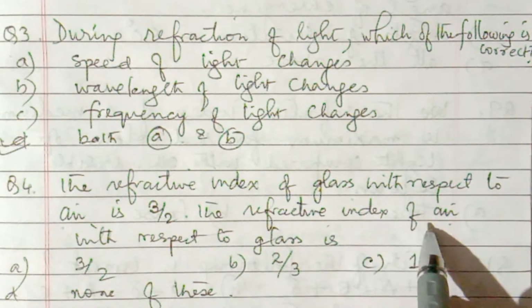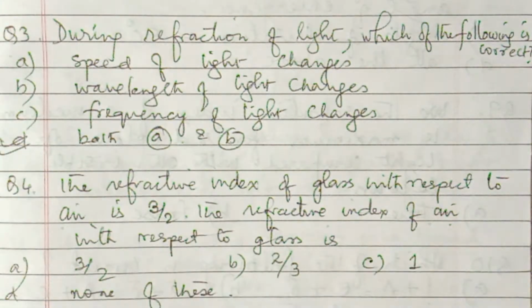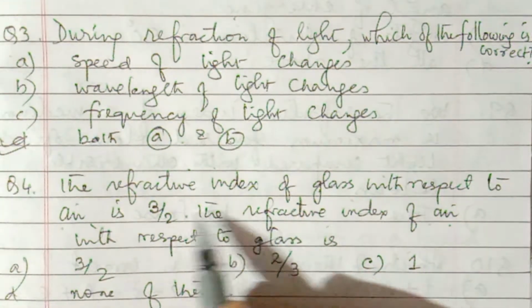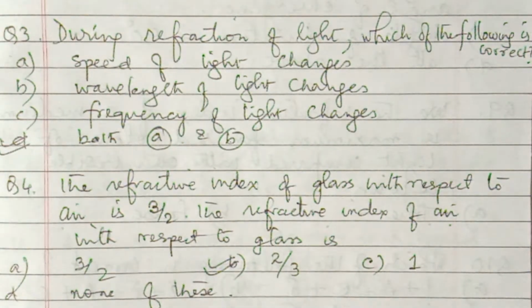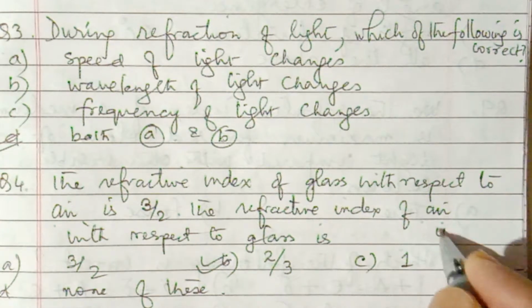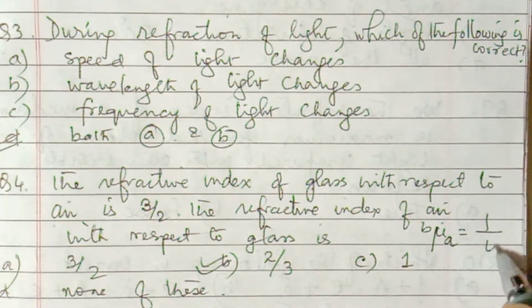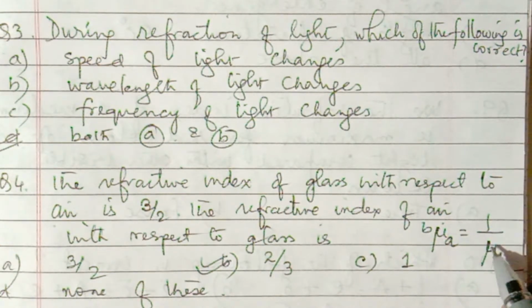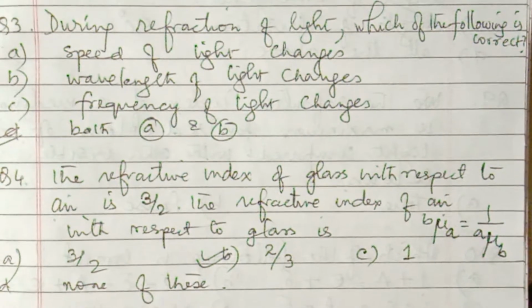Refractive index of air with respect to glass becomes the reciprocal, so the reciprocal of 3/2 is 2/3. So this option is correct. Remember this: refractive index of A with respect to B is equal to 1 upon refractive index of B with respect to A. This is the relation between the two refractive indices when mediums are interchanged.